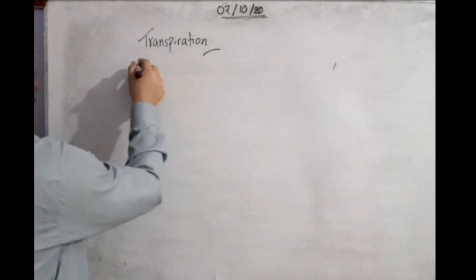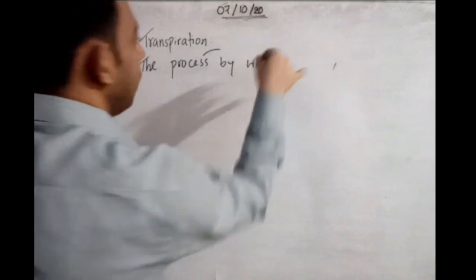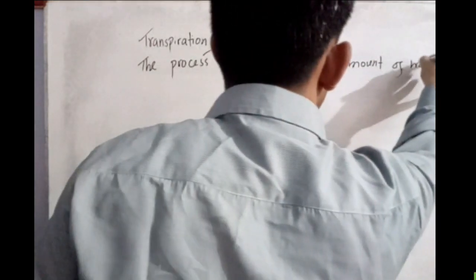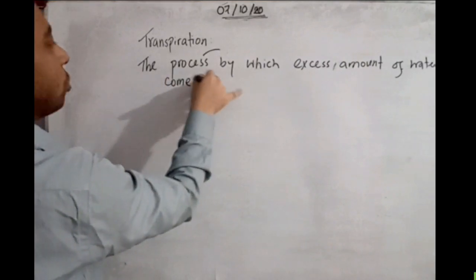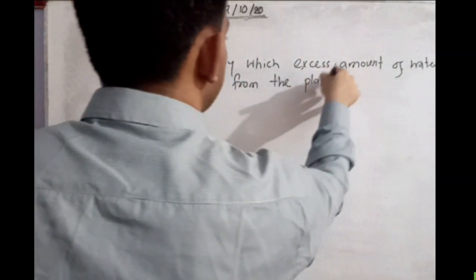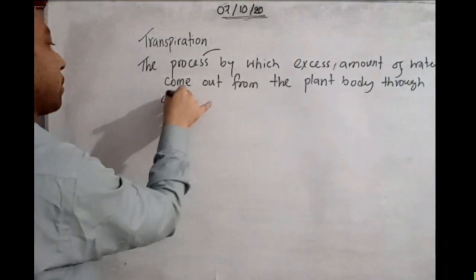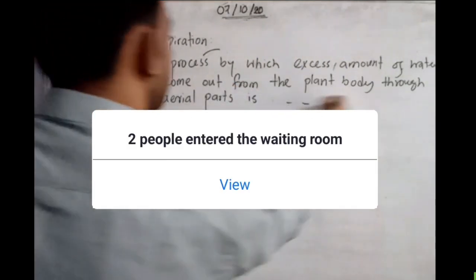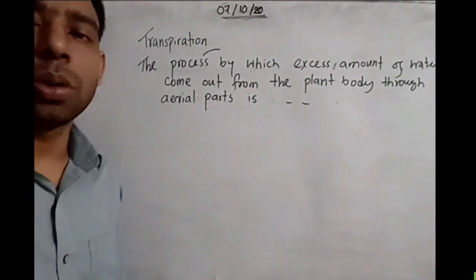So we will write the definition first. The process by which excess amount of water comes out from the plant body through aerial parts is called transpiration.